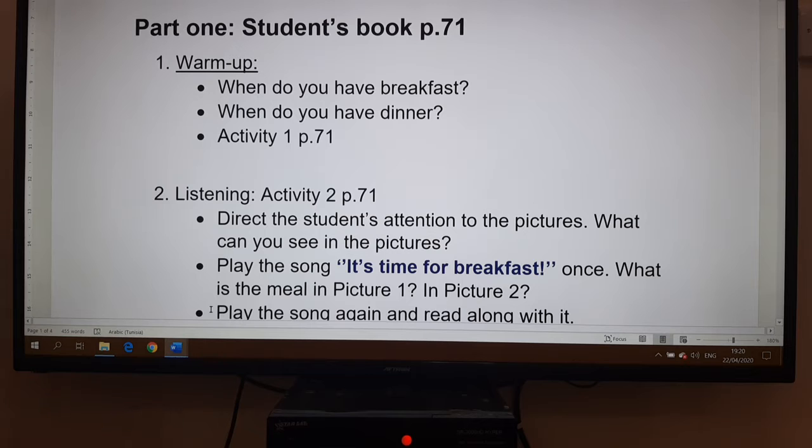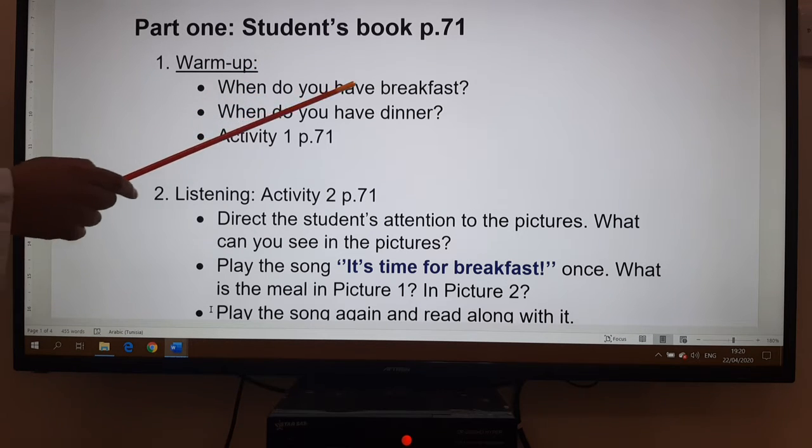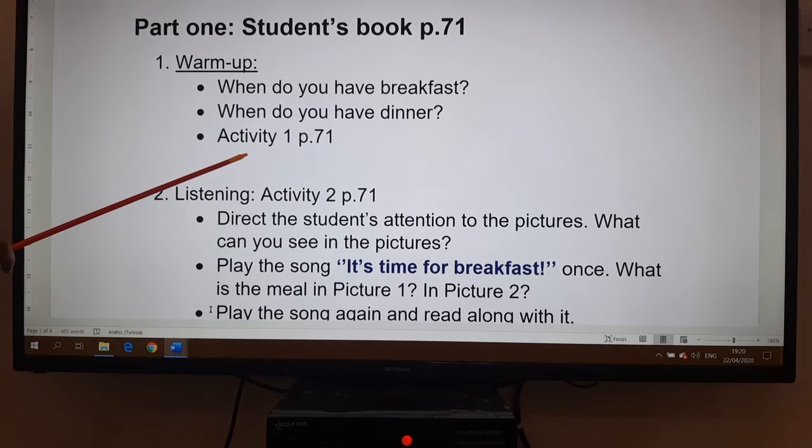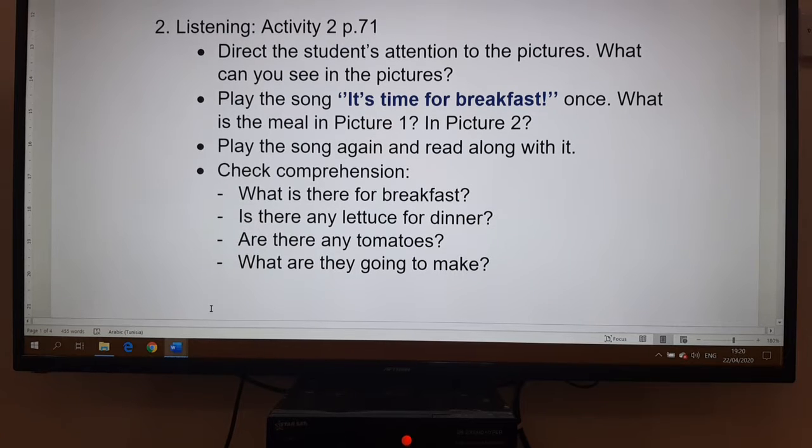Now, as a warm-up activity here, I ask you some questions about your own experience, what you do at home. So when do you have breakfast? When do you have dinner? And then you look at activity 1 on page 71 where you have the new vocabulary. Then we move to the listening activity, activity 2, the song.